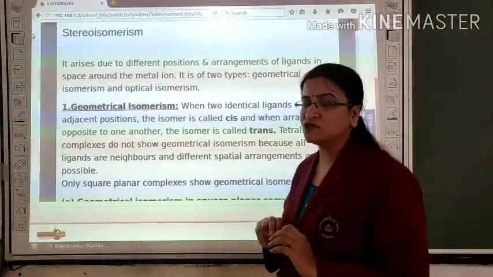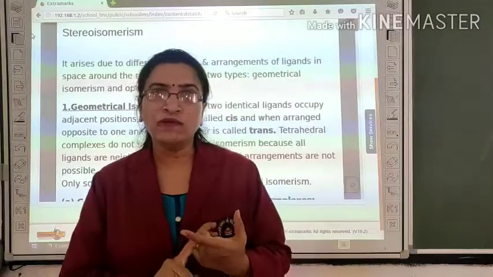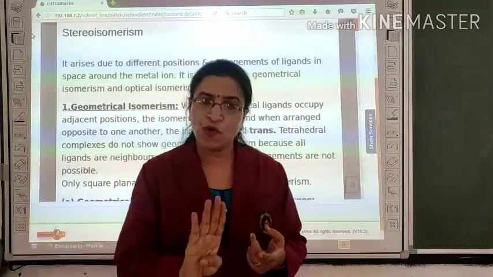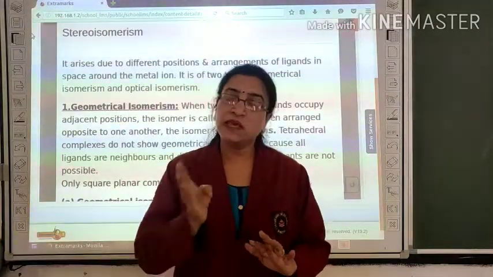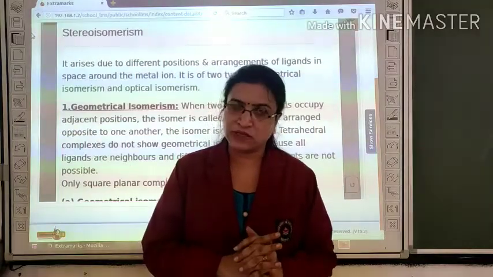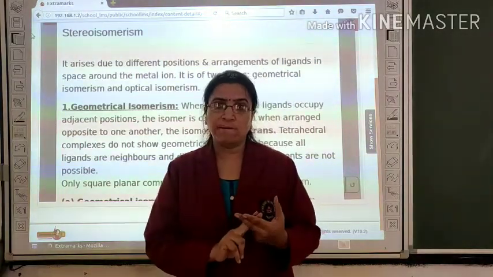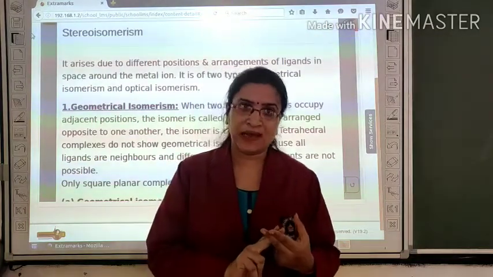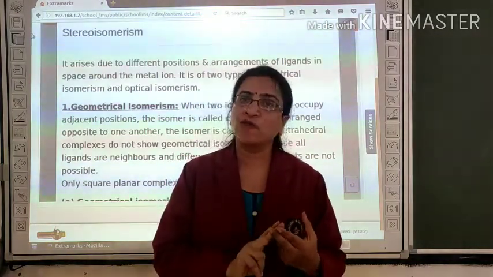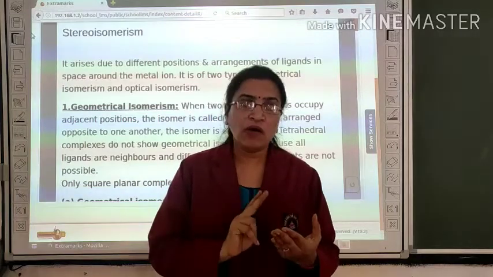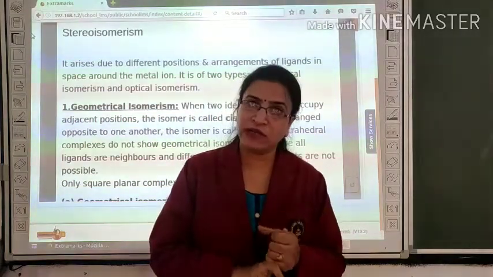In coordination compounds, those central metal ions having coordination number 4 and 6 only show stereoisomerism. I repeat again.